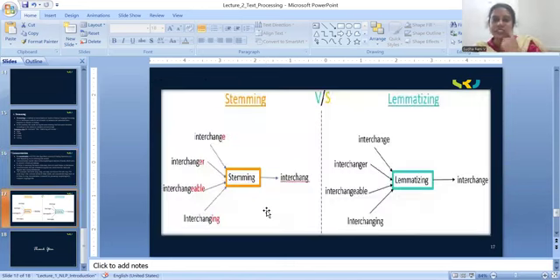Now let us see the difference between stemming and lemmatization. See stemming, for example, if you take the words interchange, interchanger, interchangeable, interchange. All these are stemming words and the root word is what? Interchange. See the spelling also.